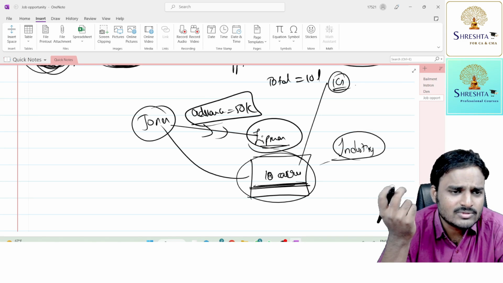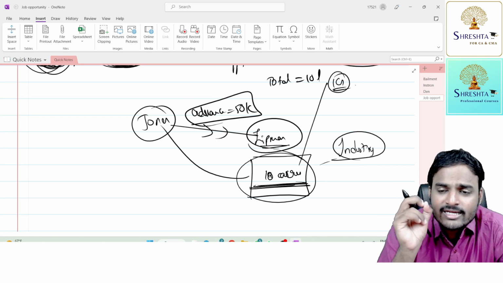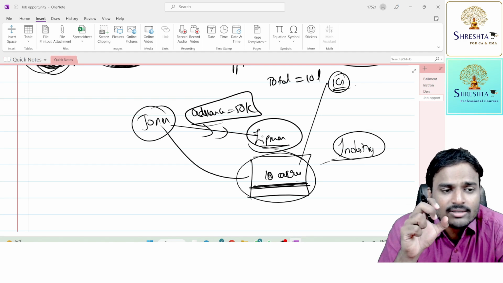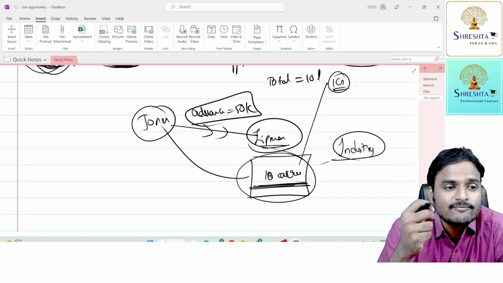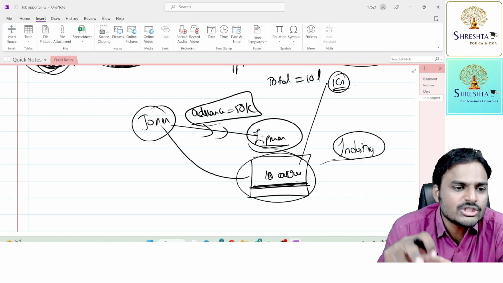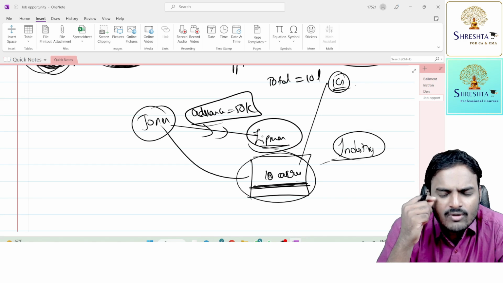But how? Tomorrow, if Lipman didn't register that land in the name of Jones, it leads to breach of contract. So Jones has a right to demand specific performance. Jones may demand specific performance. Definitely, Lipman has to surrender the possession of the property. So Lipman, what to do, what to do?